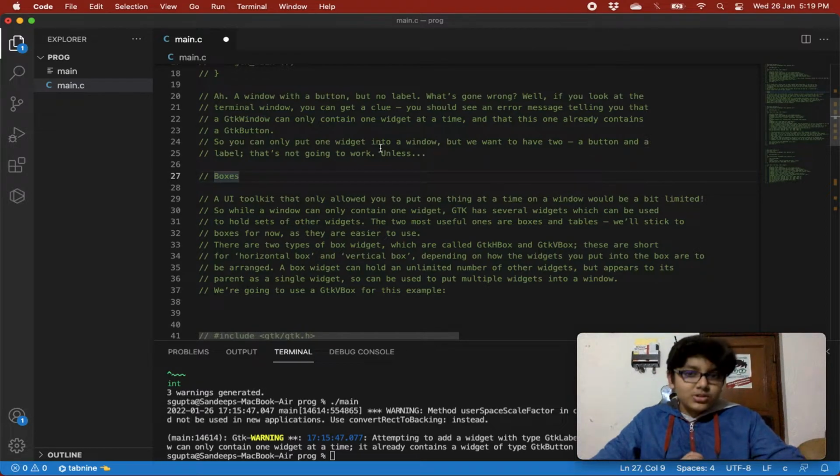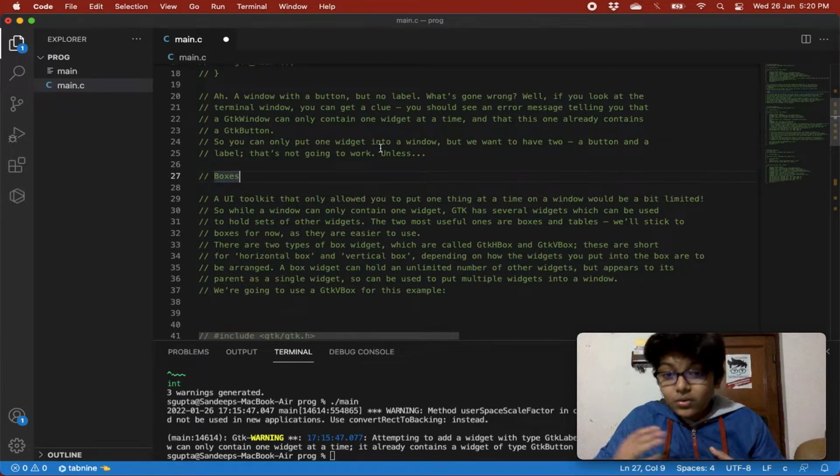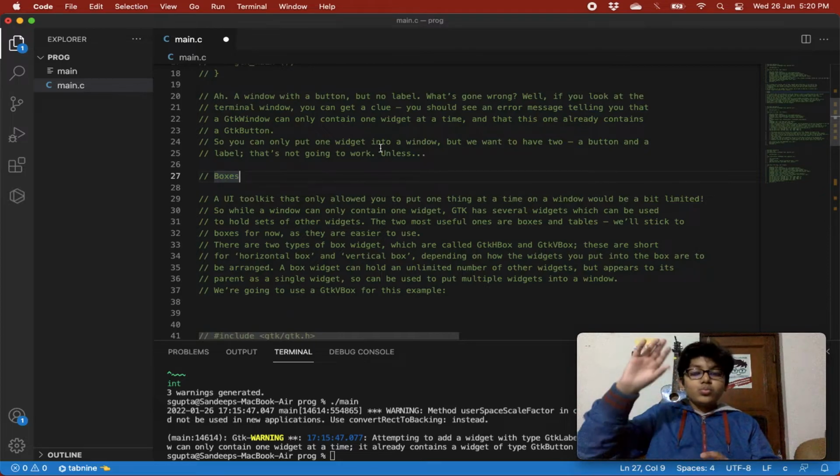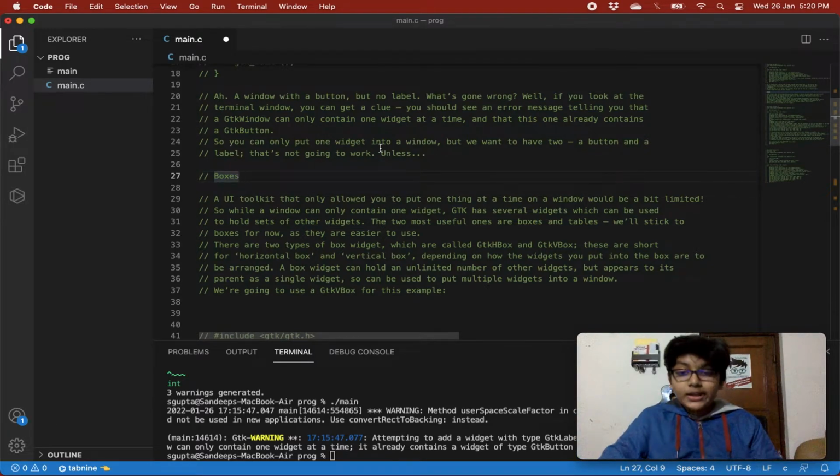And as the name suggests, one is a horizontal box and one is a vertical box. In a GTK H box, all your widgets will be displayed horizontally. But in a GTK V box, all your widgets will be displayed vertically. These are short for horizontal box and vertical box, depending on how the widgets you put into the box are